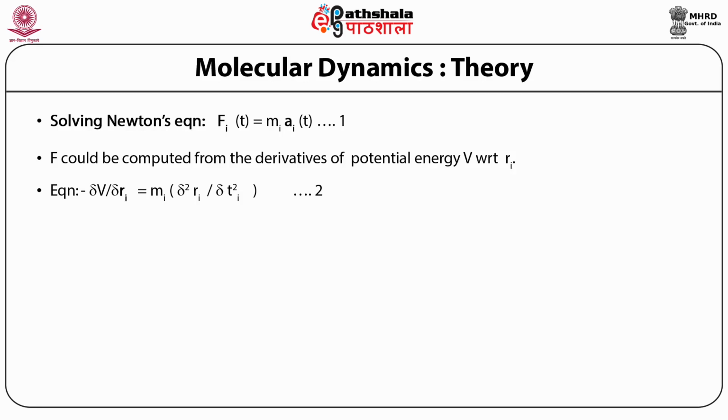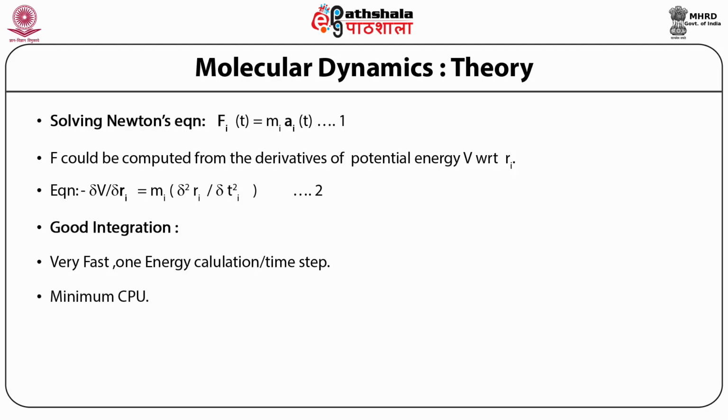And as I stated earlier, what type of integration do we need? We want to create a vast, long time simulation. Hence, we want a very fast one energy calculation per step, because every time step we have to calculate the whole system's energy. We also would like to not save too many things in our CPUs, because these protein atom numbers would go from 4,000, 10,000 to 30,000.